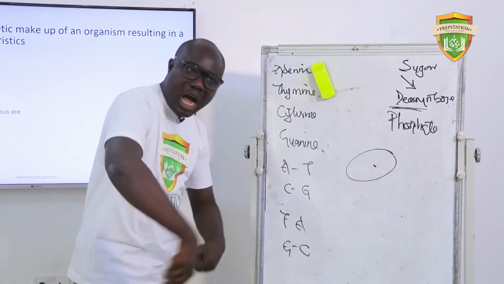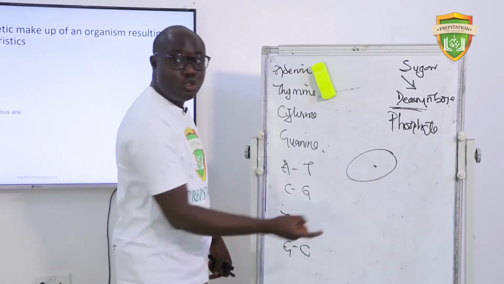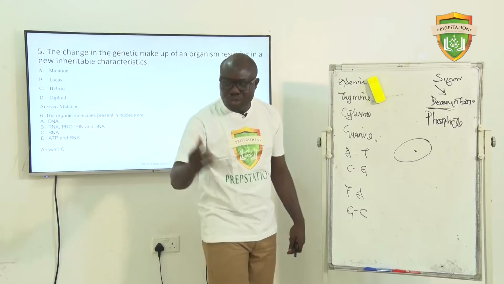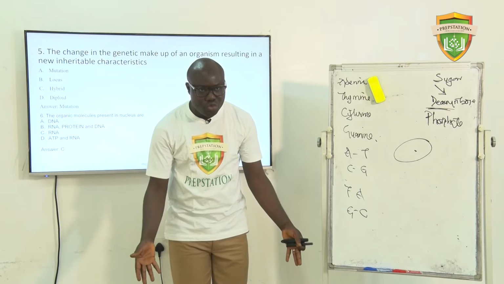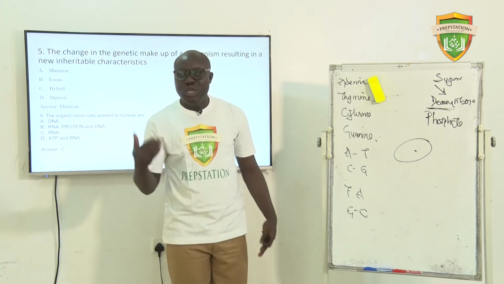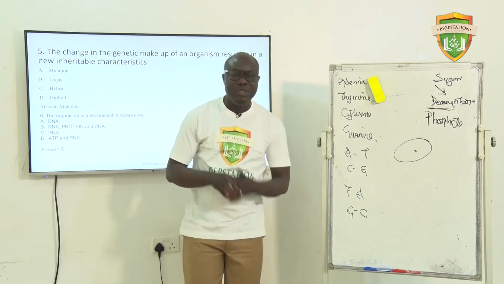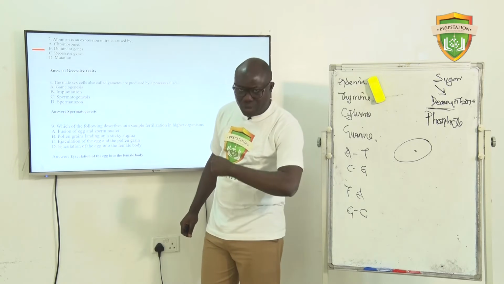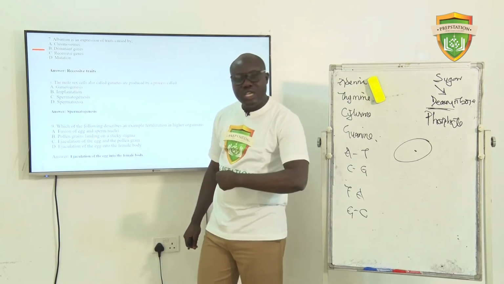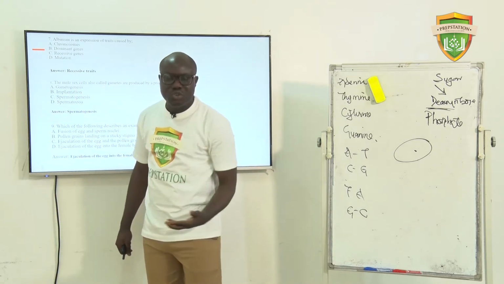So DNA will look for how to transfer the information inside it from the nucleus into the RNA that is outside. Take for instance, you are in school and you want to leave the school premises, but you cannot, they can't give you access. You can't go out of the gate because it is not yet closing time. Then you have your principal beside you. He will help move you out. Are you getting? He will help move you out so that you can go to wherever you're going.